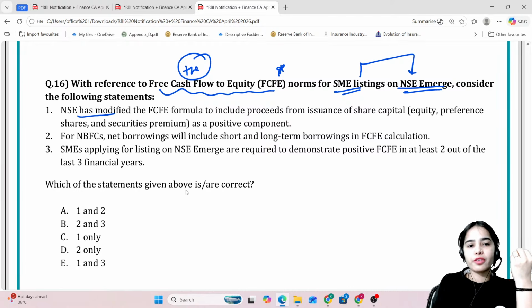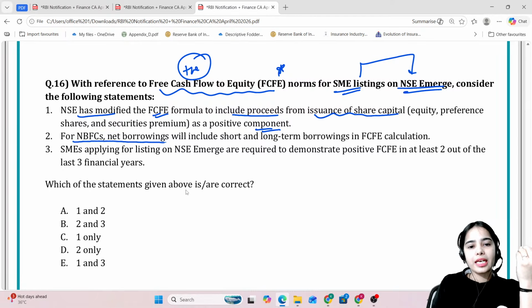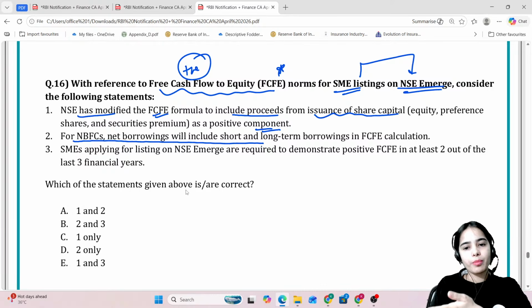NSE has modified the free cash flow to equity formula to include proceeds from issuance of share capital as a positive component. For NBFCs, net borrowings will include short and long-term borrowings in the FCFE calculation. The small and medium enterprises applying for listing on NSE Emerge are required to demonstrate positive free cash flow to equity in the last 2 out of 3 financial years.